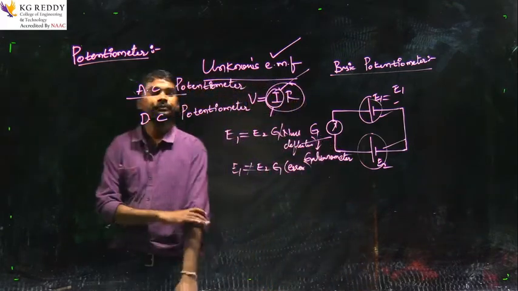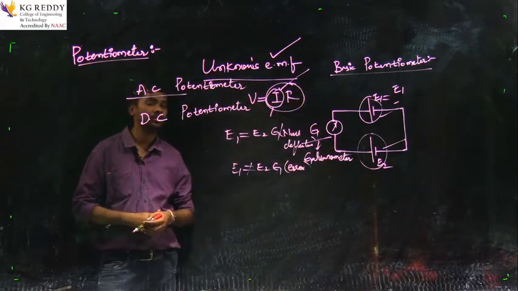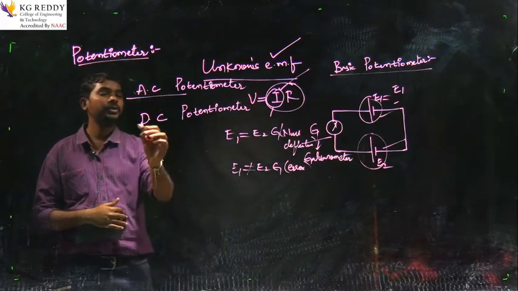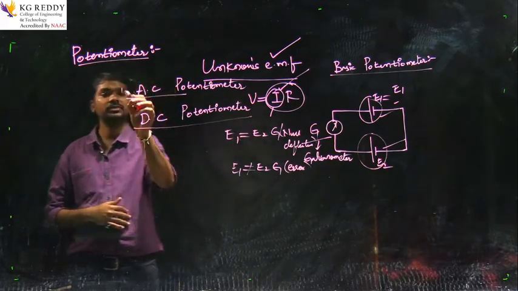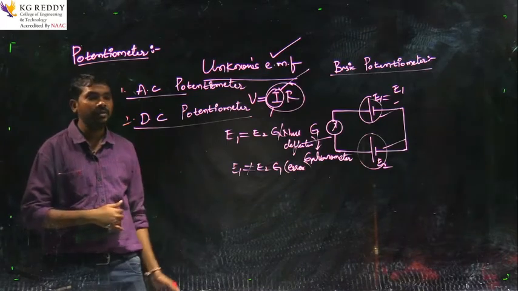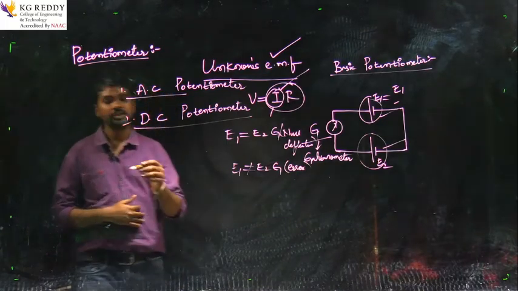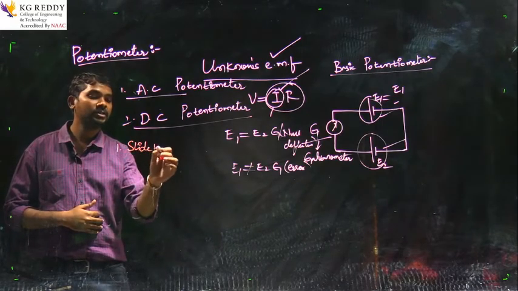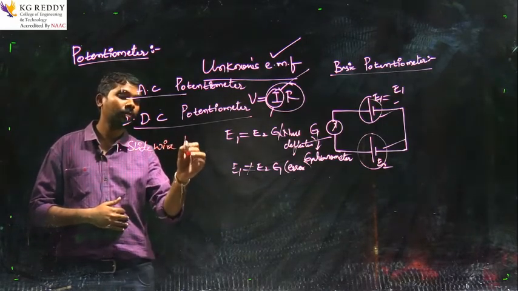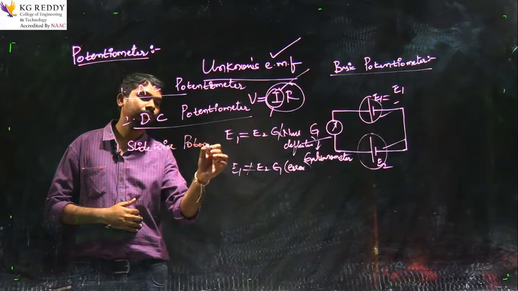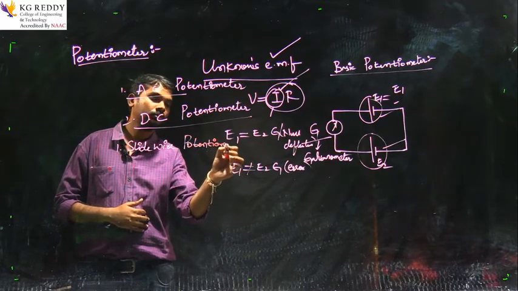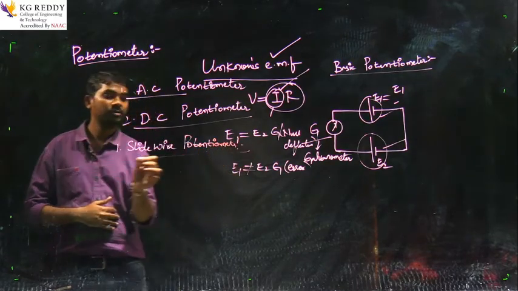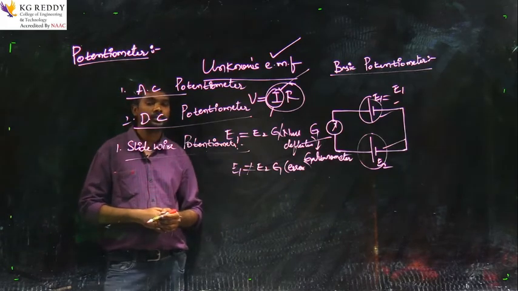Now we will be seeing about DC potentiometers. This is one classification. In DC potentiometer, the first one we will be having is the slide wire potentiometer. We will be seeing about this one.